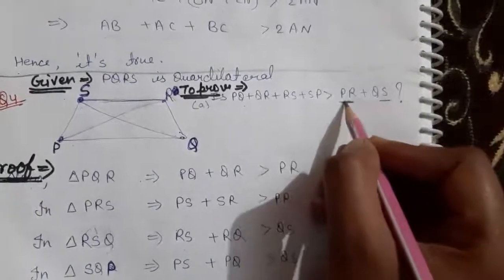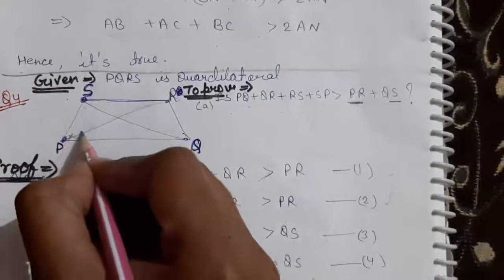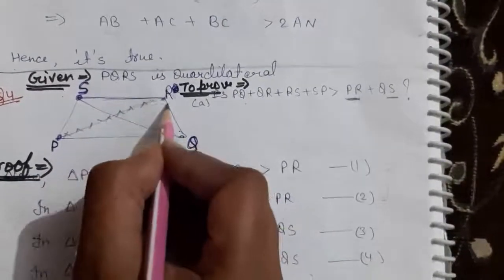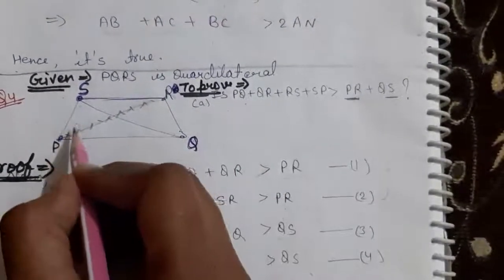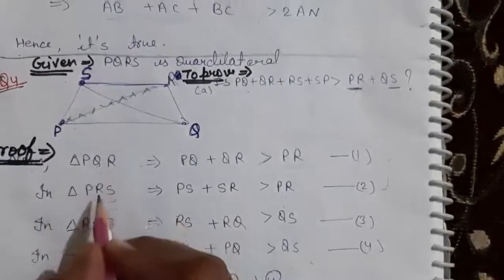So you have to take less than one digit first. You have to write less than PR. Now PR makes two triangles. If you look, PR makes two triangles. One is PRQ and second is PRS. So we have to write PQR and PRS.